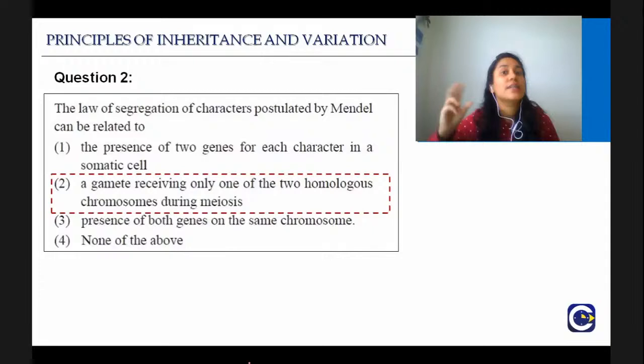Sometimes they can twist the question in that way. But option B, the second option, is right. A gamete receiving only one of the two homologous chromosomes during meiosis. Mendelian factors, later known as genes, are present on chromosomes.